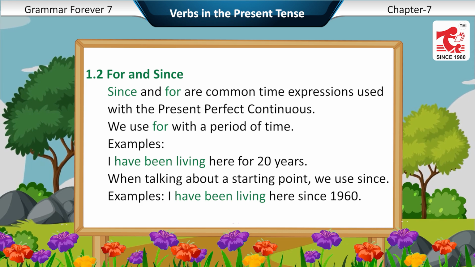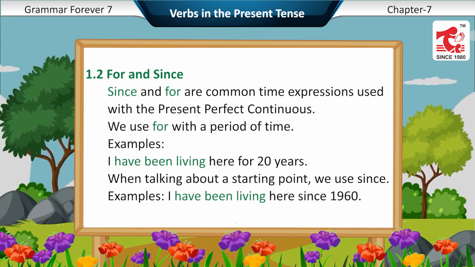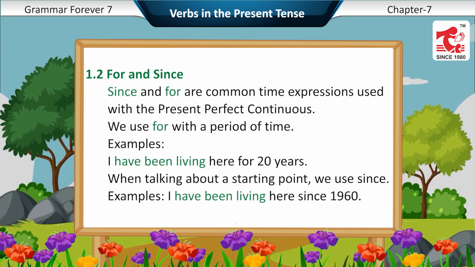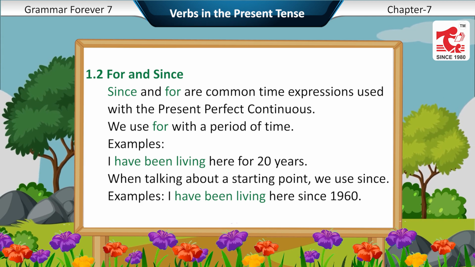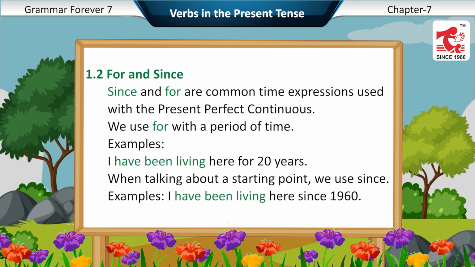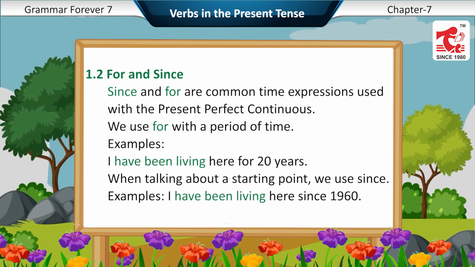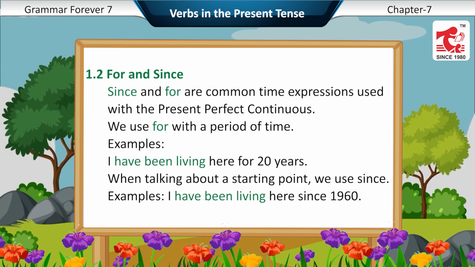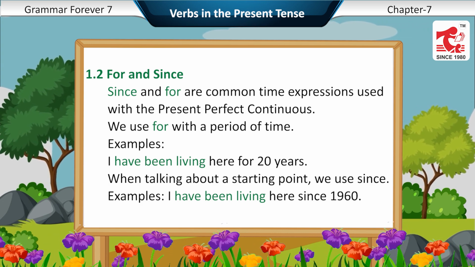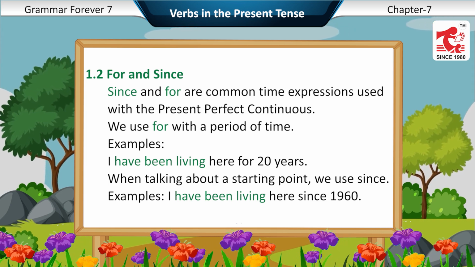For and since. Since and for are common time expressions used with the present perfect continuous. We use for with a period of time. Examples: I have been living here for 20 years. When talking about a starting point, we use since. Examples: I have been living here since 1960.